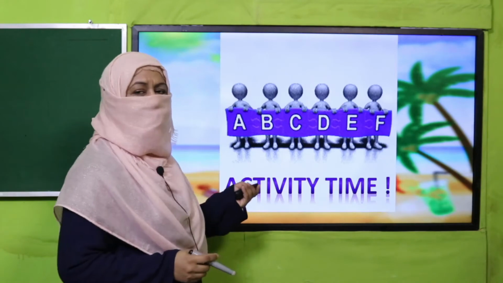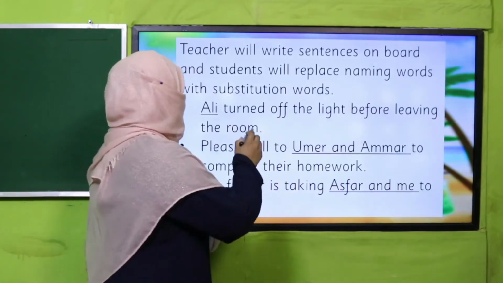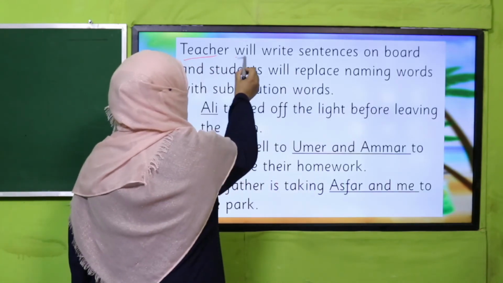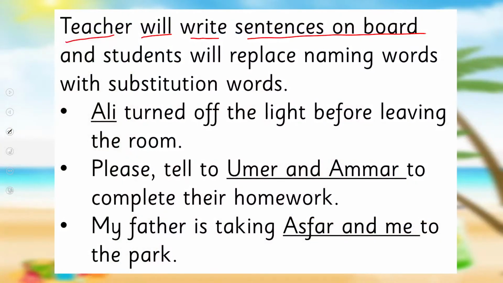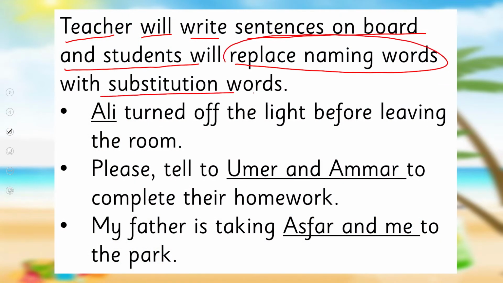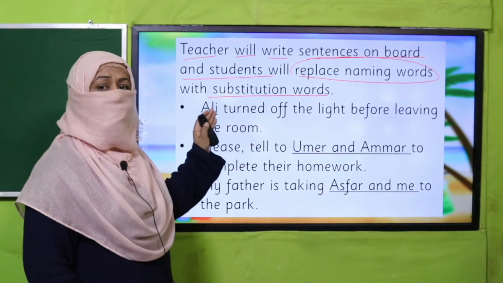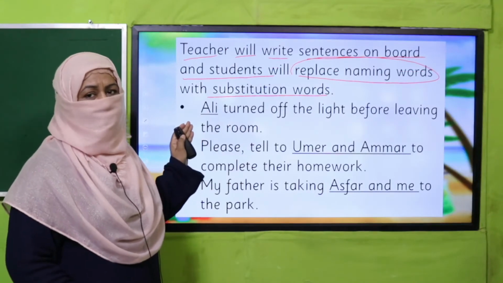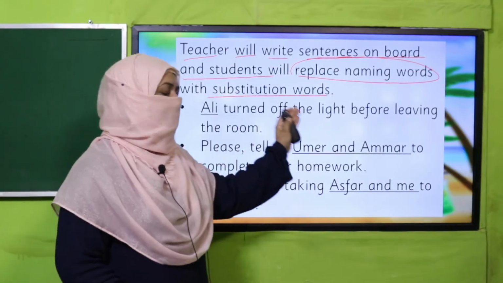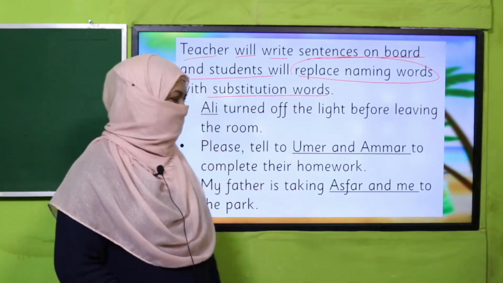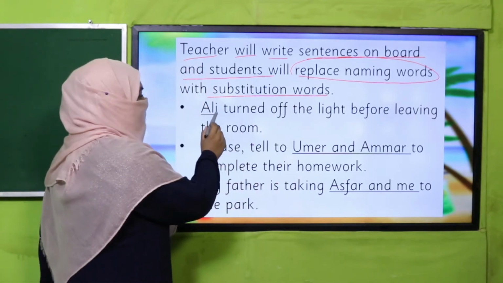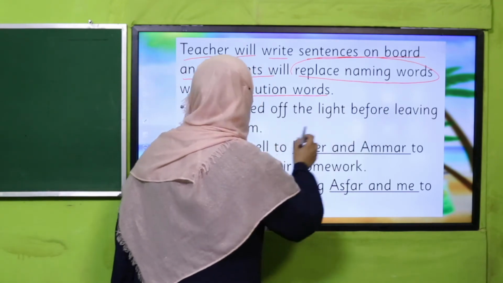Okay, so let's practice it through an activity. What we are going to do: your teacher will write sentences on the board and students will replace naming words with substitution words. So beta, when you are going to use substitution words, be careful. If the naming word is before the action word, we'll use the subjective case, and if it is after the action word, we'll use the objective case. For example, Ali turned off the light before leaving the room.